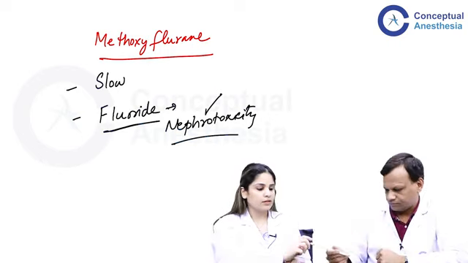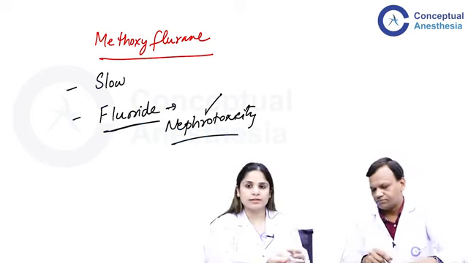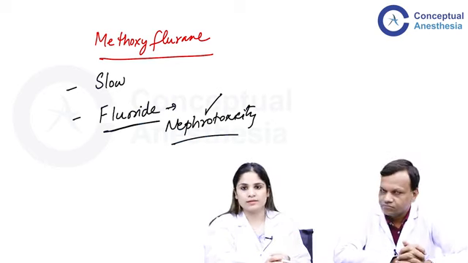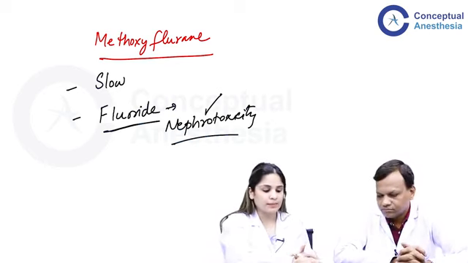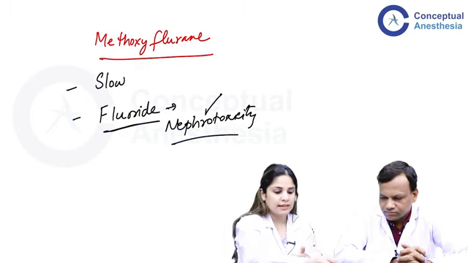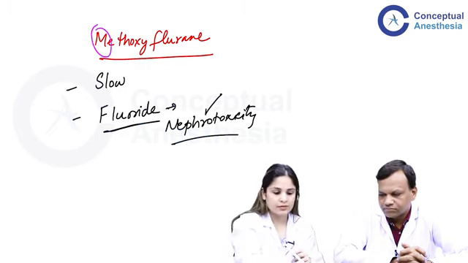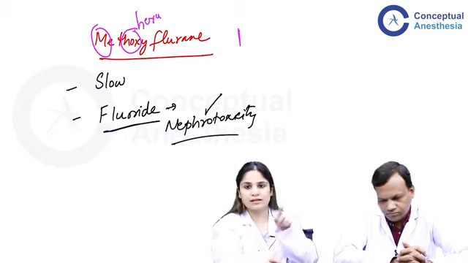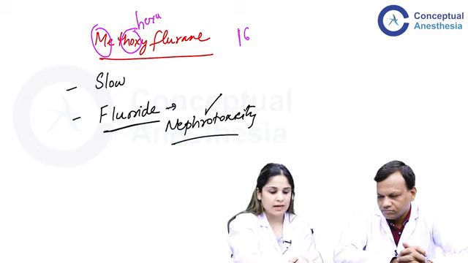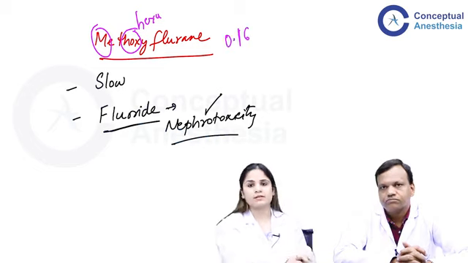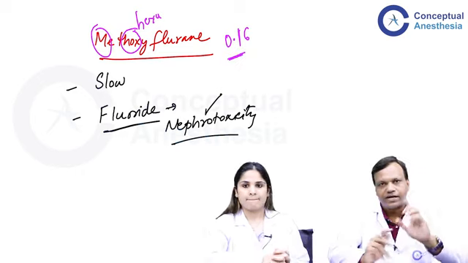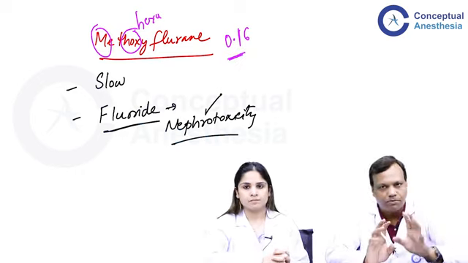Just a point on, Sir said that methoxyflurane is the most potent. Why is it the most potent? Its MAC is the lowest. So how to remember the MAC of methoxyflurane? So me means one person, correct? So write 1. Then hoxy, just think as hexa. Okay, hexa is another word for 6. So the MAC of methoxyflurane is 0.16. So MAC of methoxyflurane is 0.16 and of nitrous oxide is 104%. You need to remember these two minimum.